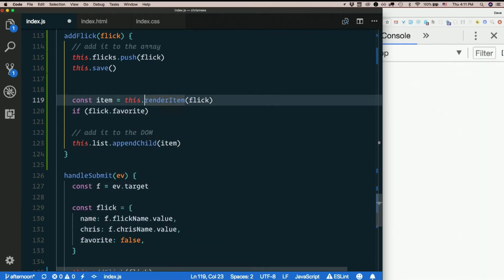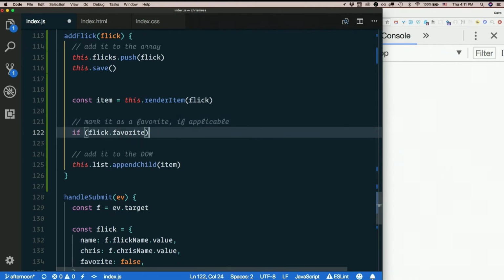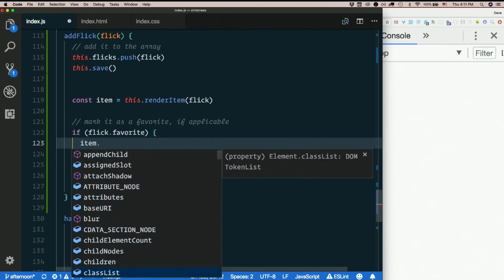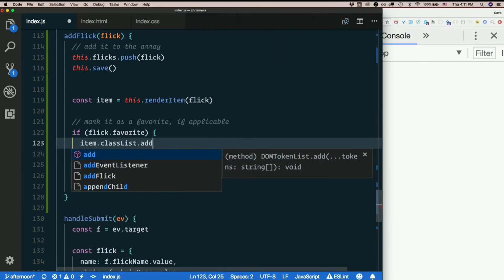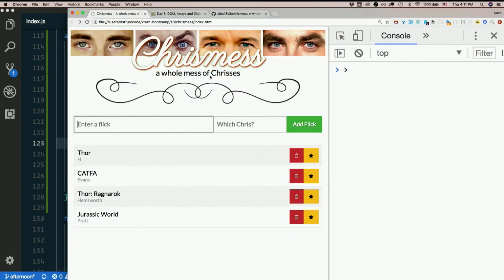I'll put a comment in here: mark it as a favorite if applicable. If flick.favorite, item.classList.add('fave'). Don't need to do anything too clever. I'll just add that class if it's a favorite. Refresh. I got my faves back.